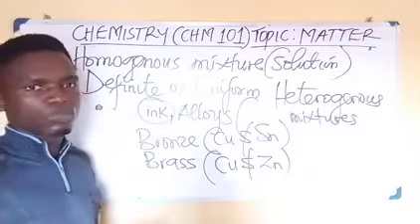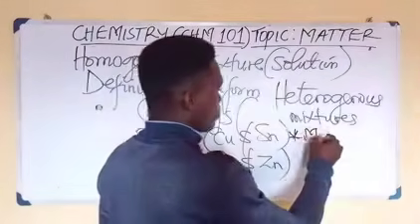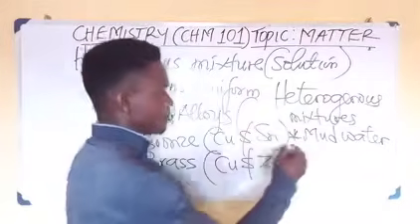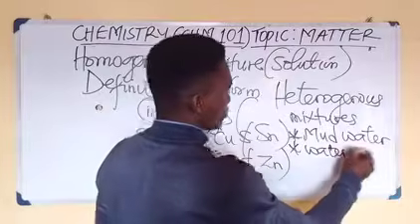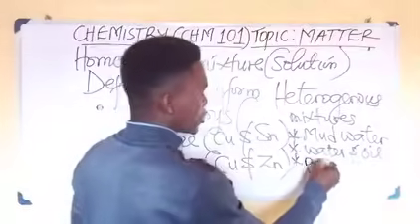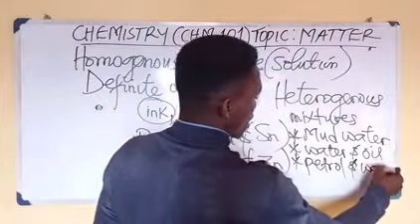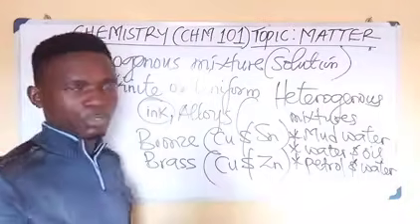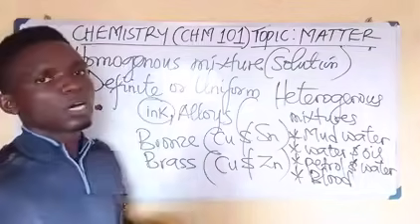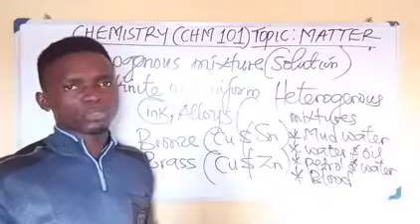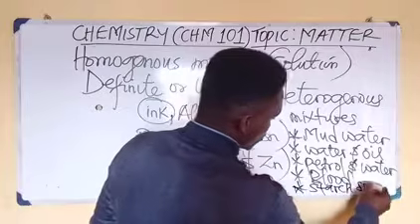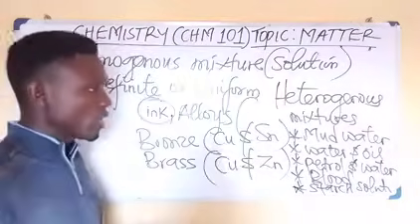What are examples of heterogeneous mixture? Mud water. Mud water is a good example of heterogeneous mixture. Water and oil are heterogeneous mixtures. We also have petrol and oil. Petrol and water is also heterogeneous. What about blood? Blood is a heterogeneous entity or mixture. So these are examples of mixtures. What about starch solution? Starch solution. So all of these are heterogeneous mixtures.